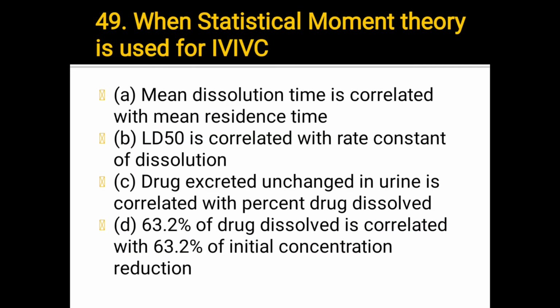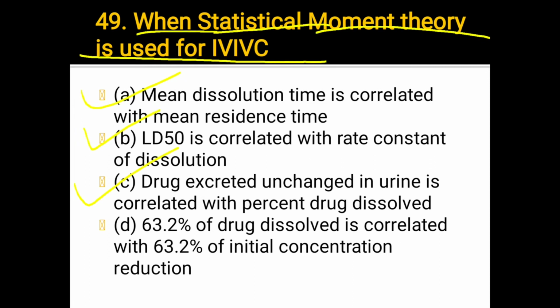Next, question 49. When statistical moment theory is used for IVIVC: A, mean dissolution time is correlated with mean residence time; B, LD50 is correlated with rate constant of dissolution; C, drug excreted unchanged in urine is correlated with percent drug dissolved; D, 63.2% of drug dissolved is correlated with 63.2% of initial concentration reduction.